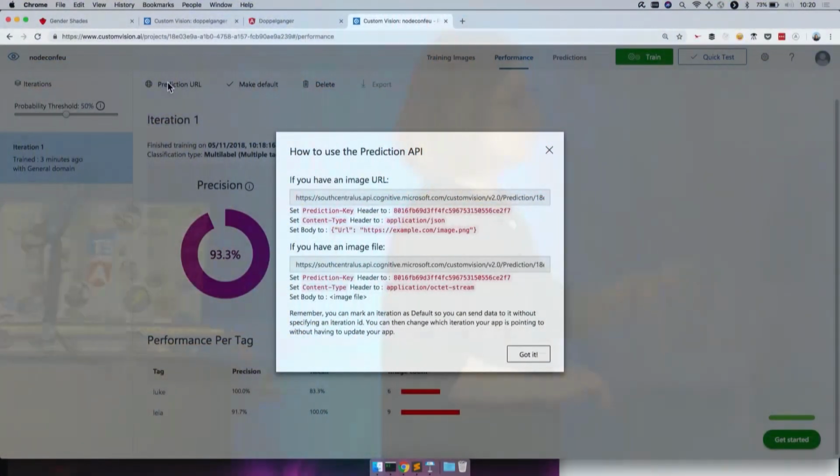Another cool thing that we can do here, so we've trained our model. So the third step was deployment, right? And here we can see this prediction URL button. And what this will give us is a REST endpoint, which we can call with either an image URL or an actual image and get results. Just like we ran that quick test within the dashboard, we can actually take that URL in our client app, like our Angular app or React app, and run the exact same test and get the exact same results.